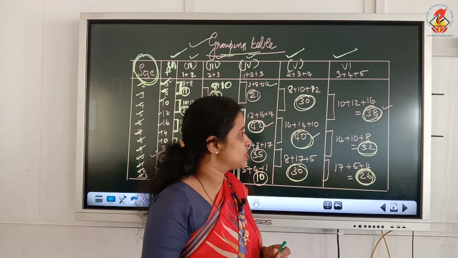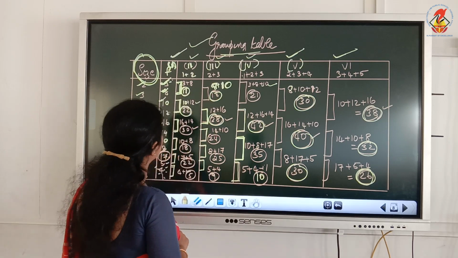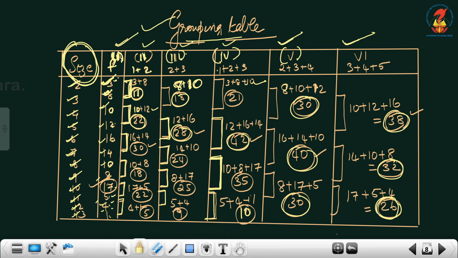Now the next procedure is from each column you have to find out the highest number. In the first column, frequency, the highest number is 17. So you have to put a tick on that. Now in the next column 2, which is the highest number, by adding these values you got certain values, isn't it? 3 plus 8 is 11, 10 plus 12 is 22, 16 plus 14 is 30, 10 plus 8 is 18, then 17 plus 5 is 22, 4 plus 1 is 5. So which is the highest value here? 30. By adding which numbers did you get 30? 16 and 14.